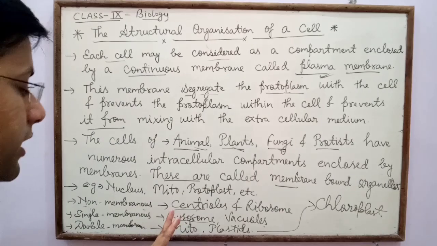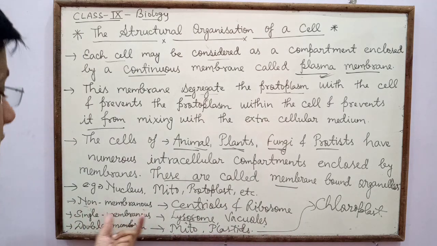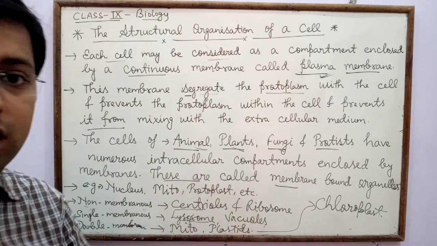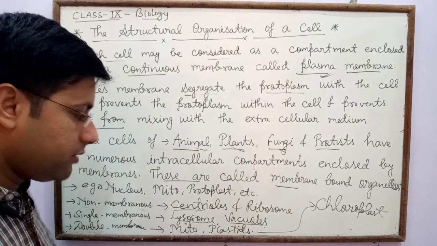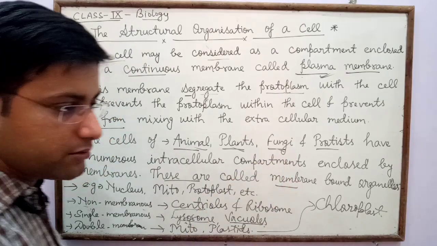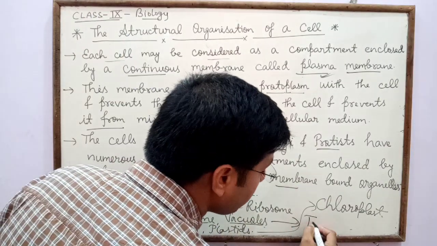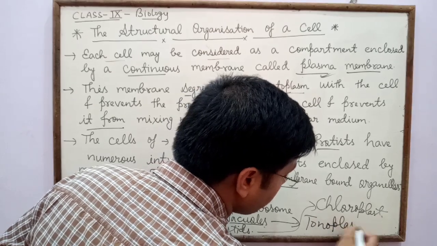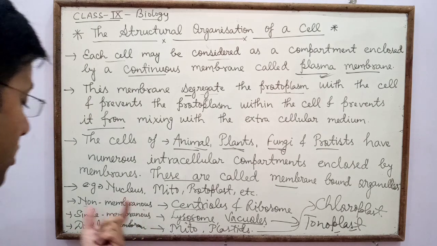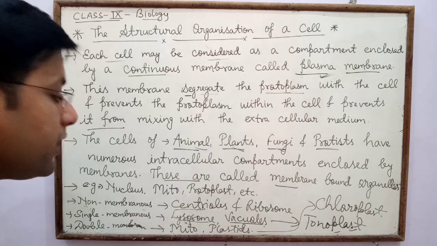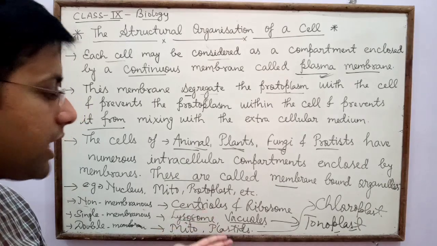So in non-membranous organelles, the best examples are centrioles and ribosomes because no membranes are present. And in single membranous, lysosomes and vacuoles, only one membrane is present. One thing is there: in case of vacuole, there is a question on the name of the membrane of vacuole. The membrane of vacuole is called tonoplast. Tonoplast is the outer membrane of vacuole. And last is double membranous organelles, in which two membranes are present, an outer and an inner, especially in mitochondria and plastids.